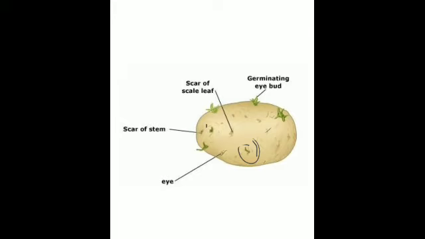This is called the potato tuber. Apart from this, the underground stem of the potato is called the stem tuber. So it has many nodes and internodes, and this is called the eye. Collectively this gives the appearance like this, so it is called an eye of the potato.